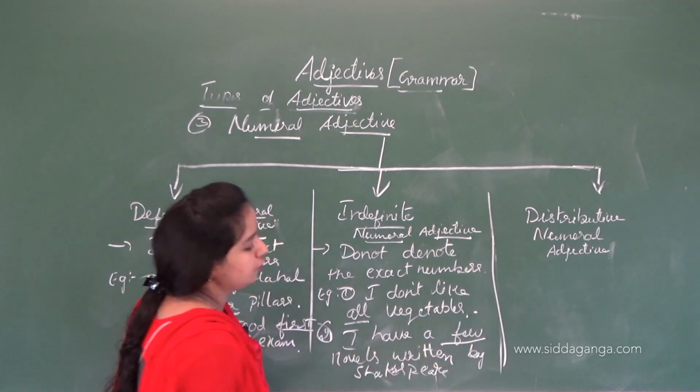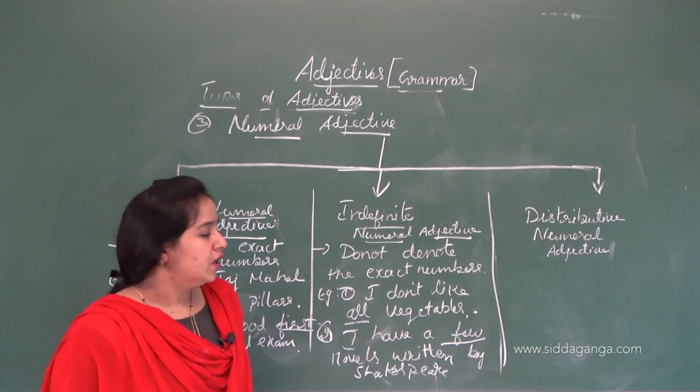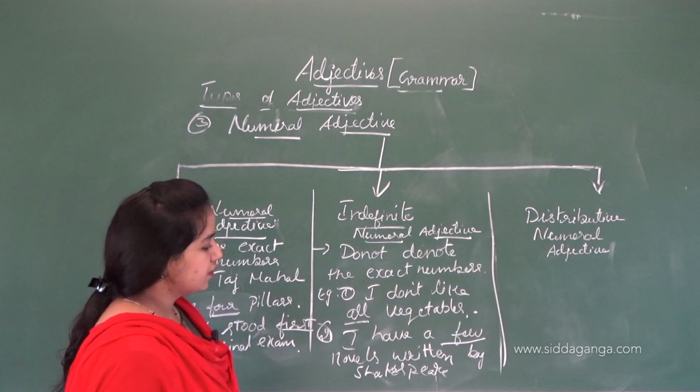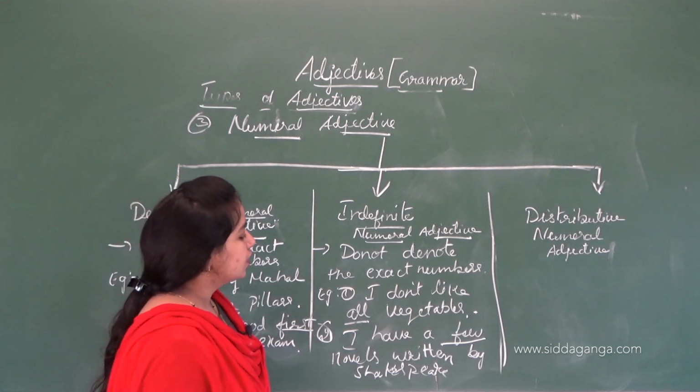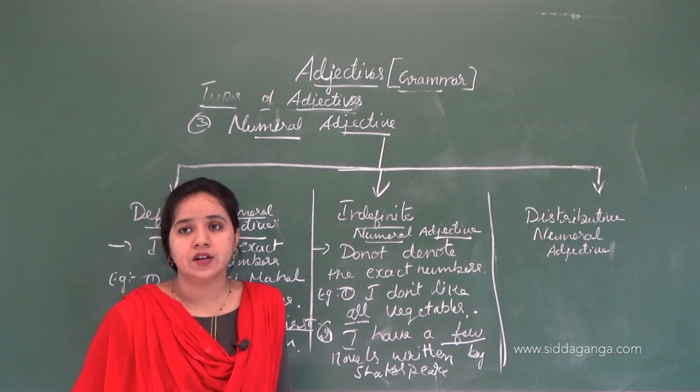This word few is not suggesting the exact number in the sentence. Few novels, which were written by Shakespeare. So this few is an indefinite numeral adjective. It tells the indefinite numeral adjective.